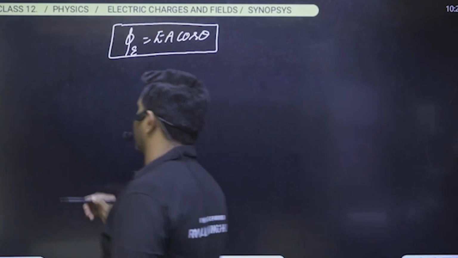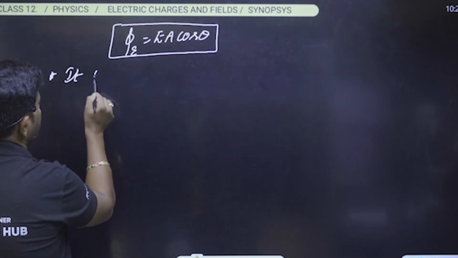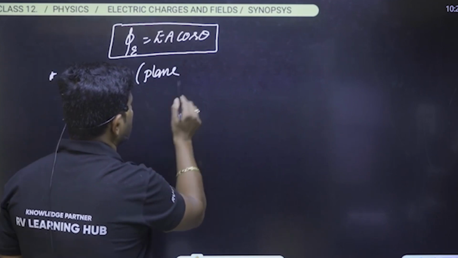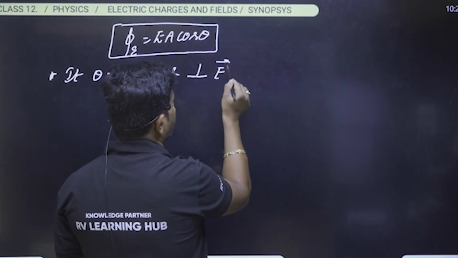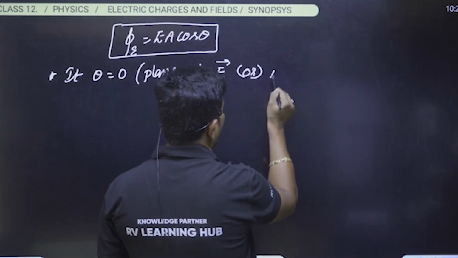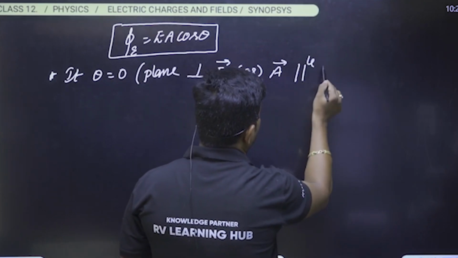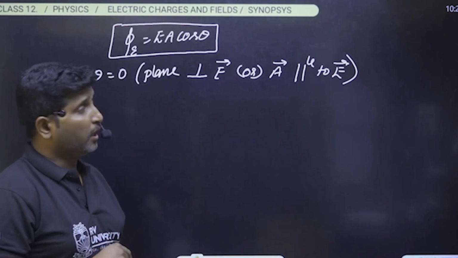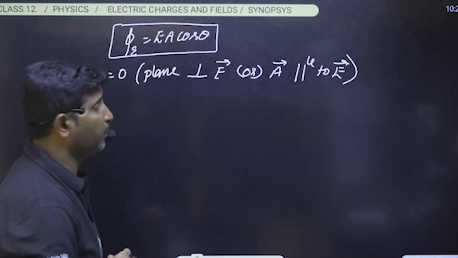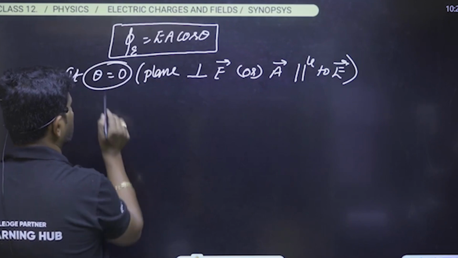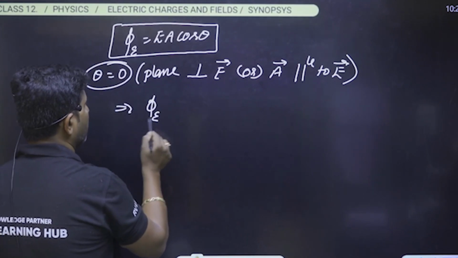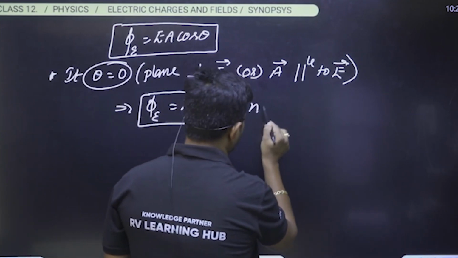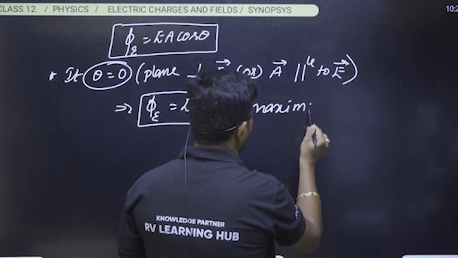And please observe that if theta is equal to 0, what is the meaning of that? The plane is perpendicular to the electric field, or the area vector is parallel to the electric field. The plane must be perpendicular, or the area vector must be parallel. Only then do we get theta equal to 0. Then electric flux becomes E into A, which is the maximum.